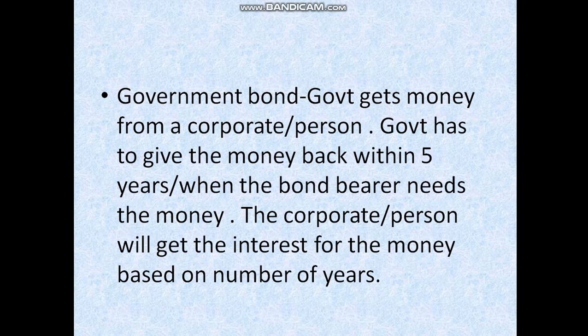The corporate or person will get interest on the money based on the number of years the government holds the money.